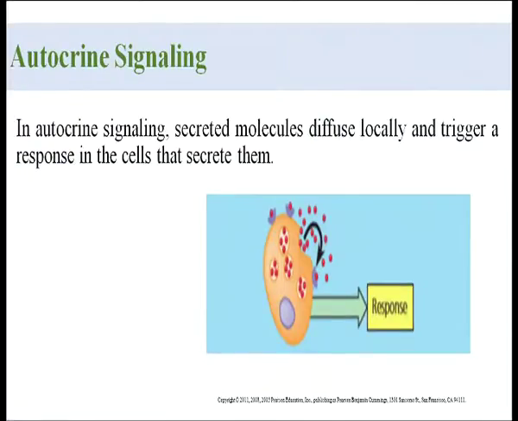In autocrine signaling, secreted molecules diffuse locally and trigger a response in the cell that secreted them. So, definitely it is directly affecting the secreting cells or the secreting body.